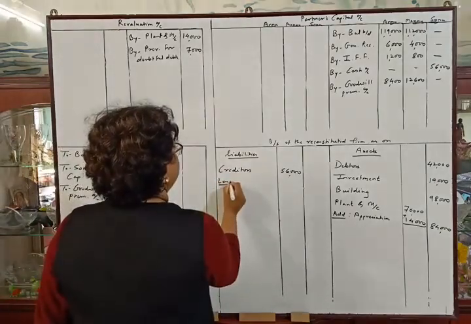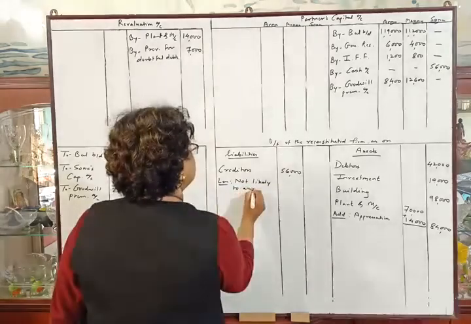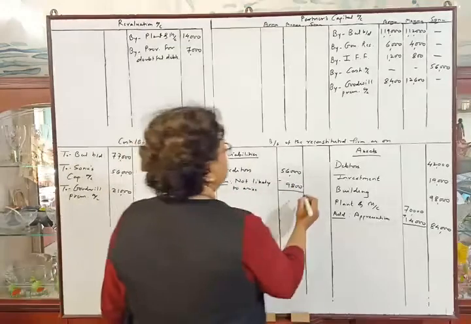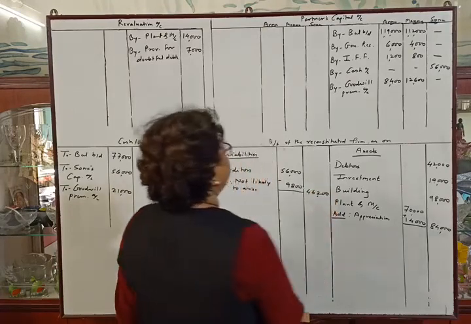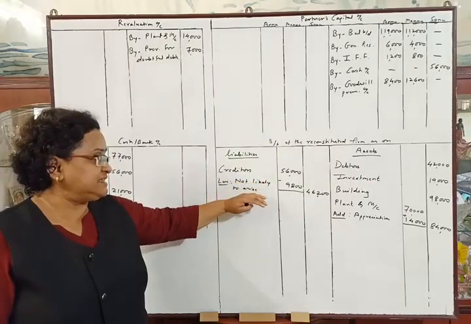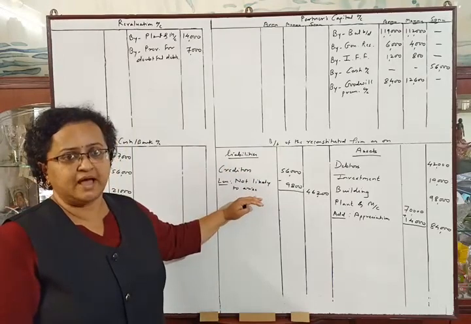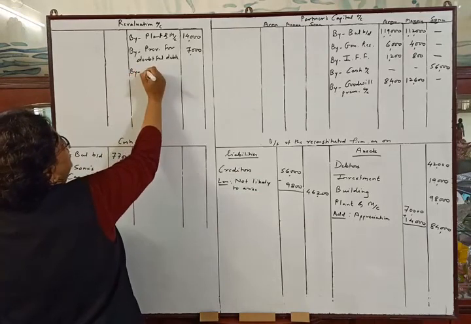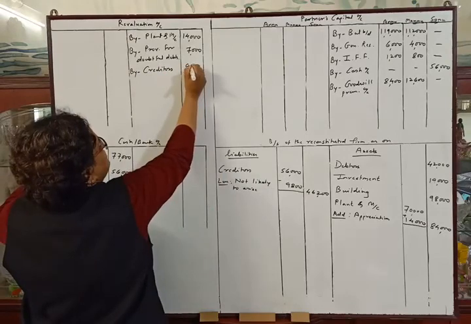Less: not likely to arise, 9,800. So subtraction will be 46,200. Okay, by this adjustment our liability is reducing, so we will transfer this liability as it is profitable to the firm. Credit side of revaluation account by creditors 9,800.